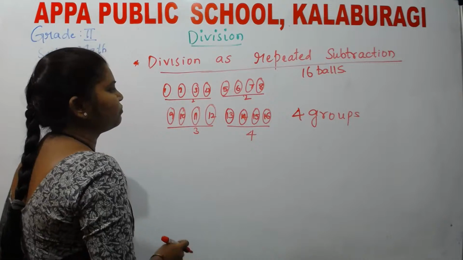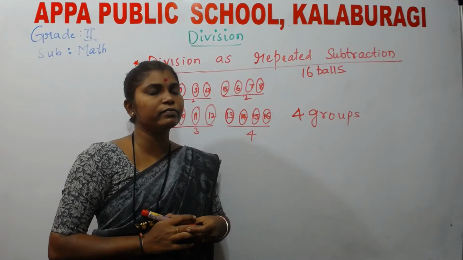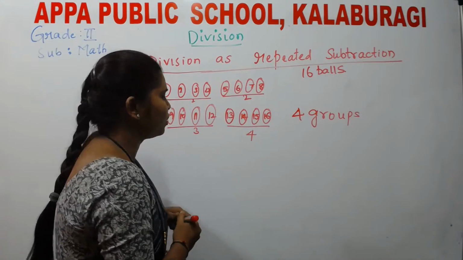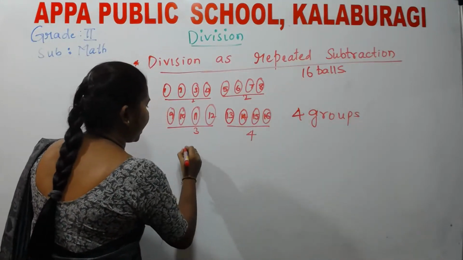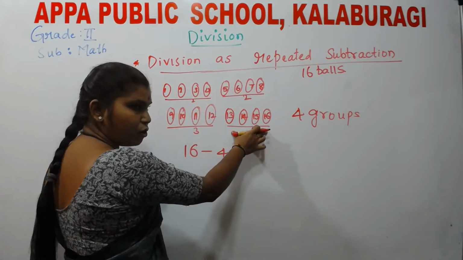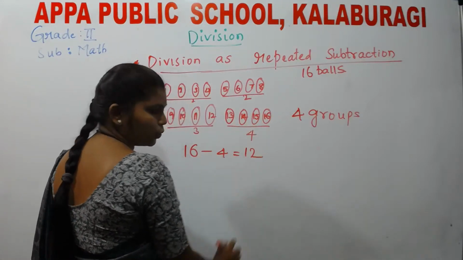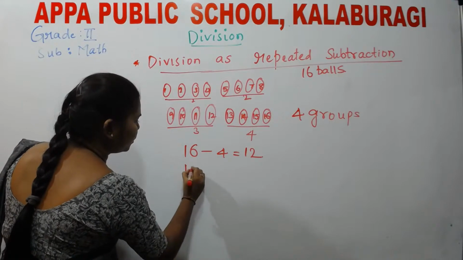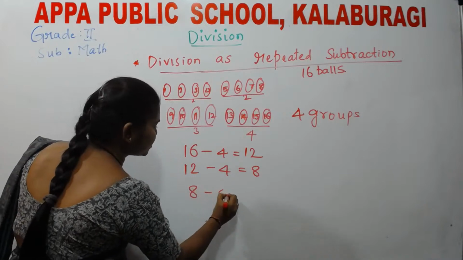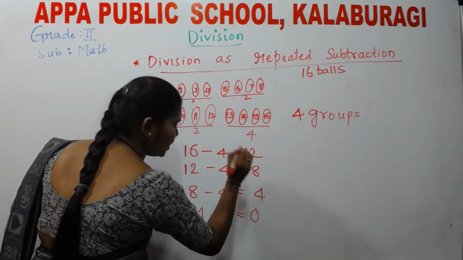Now first I have to go for repeated subtraction. We need to find this out by repeated subtraction. First, what is the biggest number? I have the biggest number 16 minus 4. What is 16 minus 4? Every time we have to take 4 balls. 16 minus 4 gives us 12. Again 12 minus 4 gives us 8. 8 minus 4 gives us 4. 4 minus 4 gives us 0.